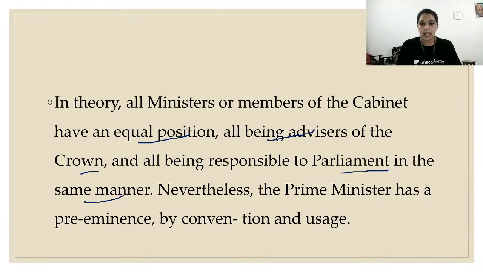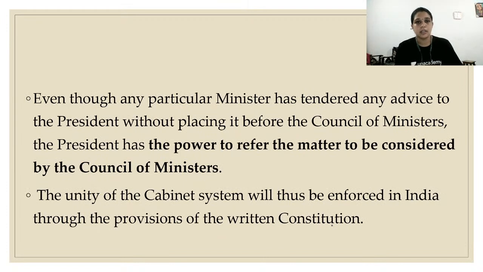But the Prime Minister has a preeminence by convention and usage. According to the Constitution, the Prime Minister, the cabinet ministers and the council of ministers are equal, but by convention, we know that he is the head of the majority party, which means obviously he is the powerful person.